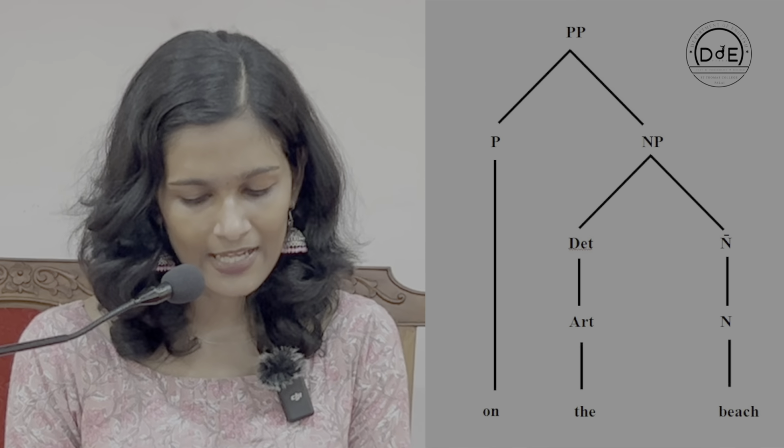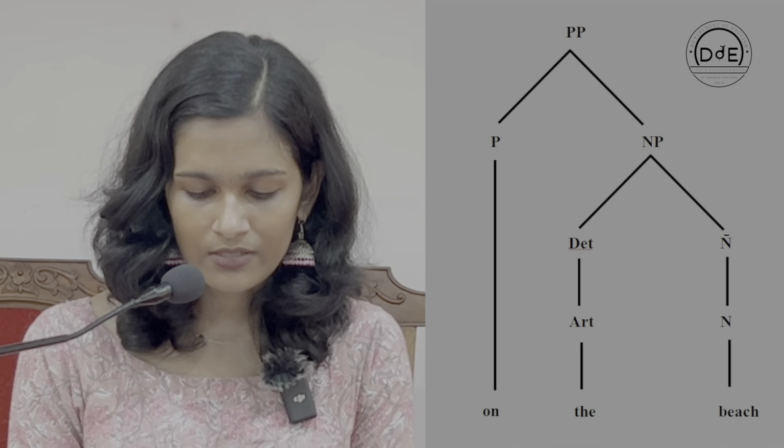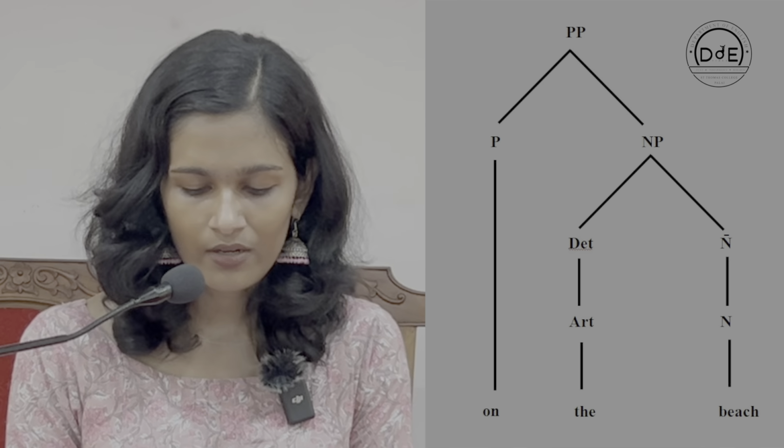The fourth one is prepositional phrase, and it is represented as PP. The simplest example for a prepositional phrase would be one including a preposition and a noun phrase. So, we can take the example on the beach. Look at the tree diagram. PP is expanded as preposition or P and noun phrase, and the preposition here is on. So, P is expanded as on.